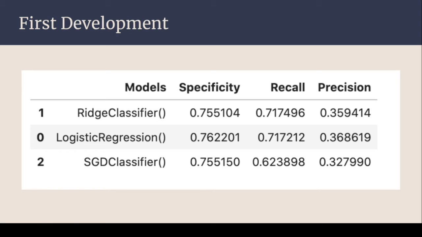And surprisingly, we actually got reduced performance for our recall metric, which tells me that this type of feature engineering may not be best for this type of model. So let's proceed to a second round.